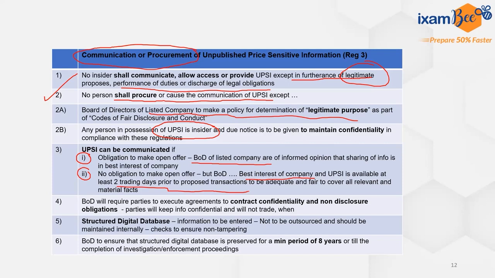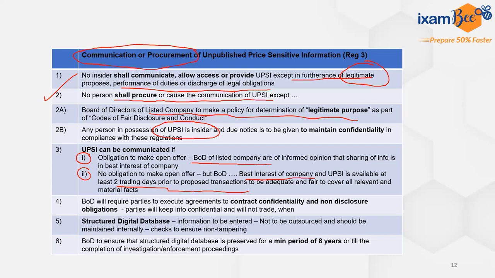So before the proposed transaction, at least 2 trading days before, the information should be made available so that all the relevant parties can know all the material facts and understand all the important details.